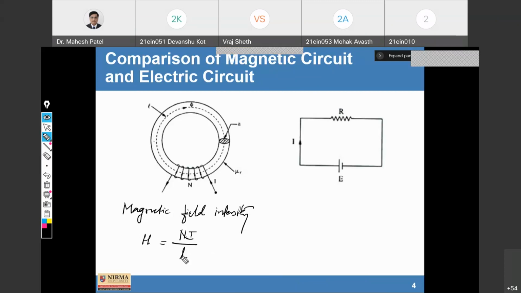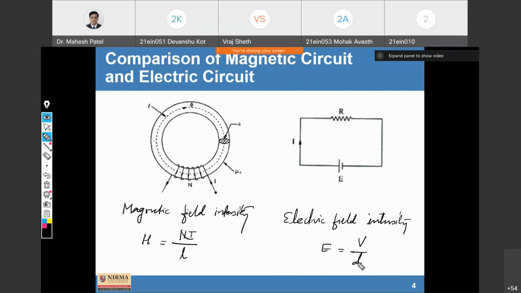And similarly, electric field intensity, that is abbreviated as E. E is V upon D. So this has already been studied, and we are going to discuss it in detail while studying different laws. So intensity is abbreviated as H in the magnetic circuit, and here it is E.